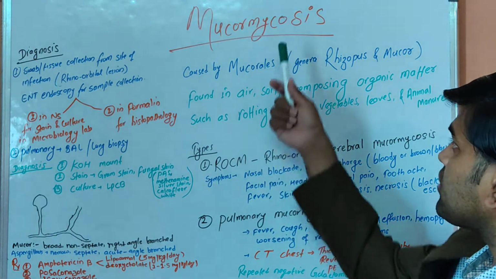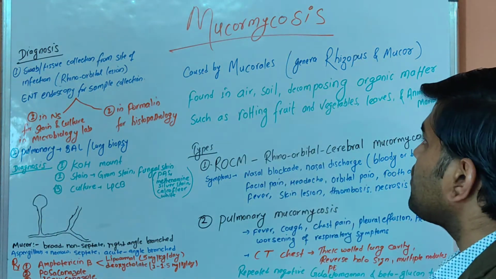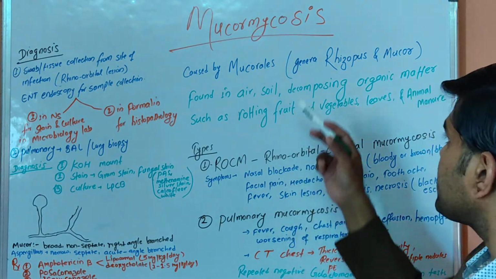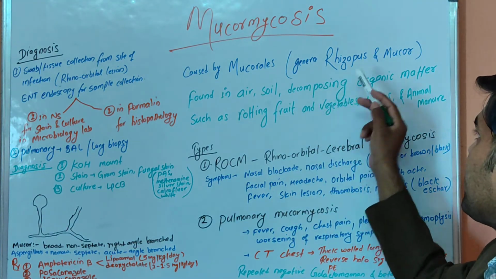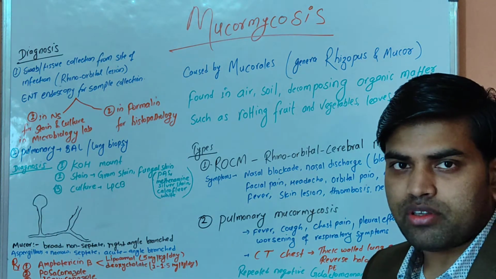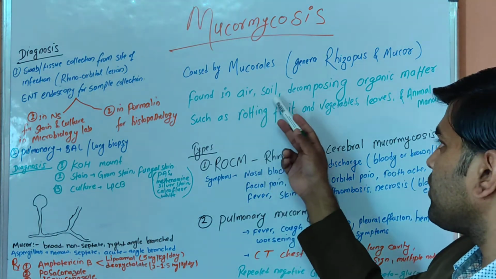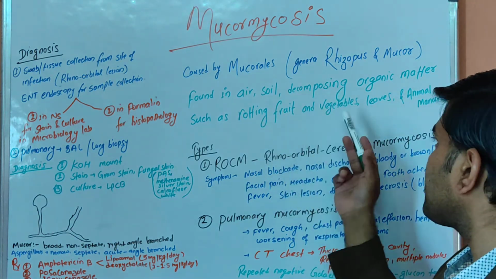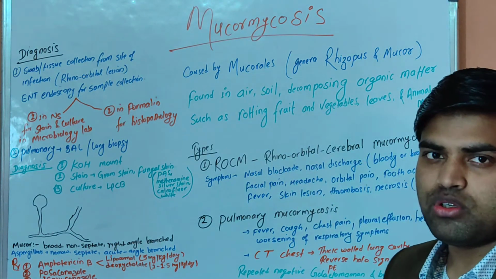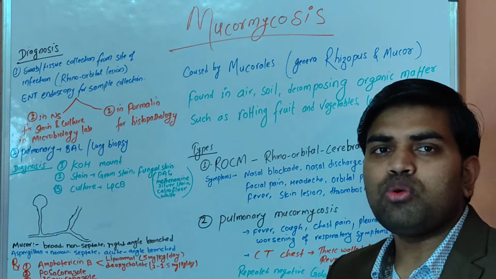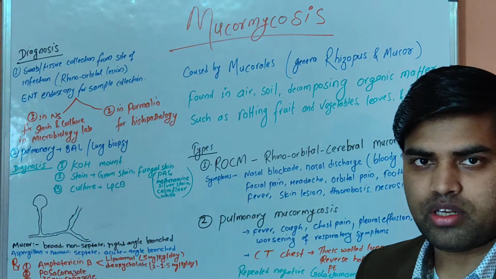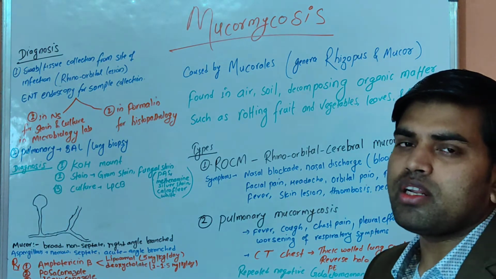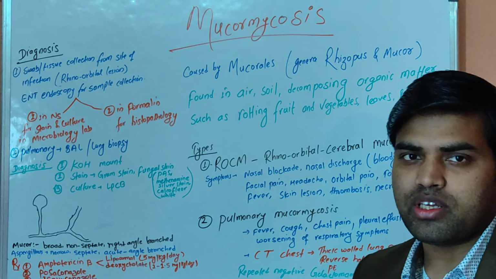What are the causes of mucormycosis? It is caused by the Mucorales, which belong to the molds, and the genera mainly responsible are Rhizopus and Mucor. Where are they found? They are found everywhere: in air, in soil, and in decomposing organic matter such as rotten fruit, vegetable leaves, and animal manure. So you can get the spores of Mucor everywhere in the environment, mainly in the summer season, when more spores circulate in the environment.